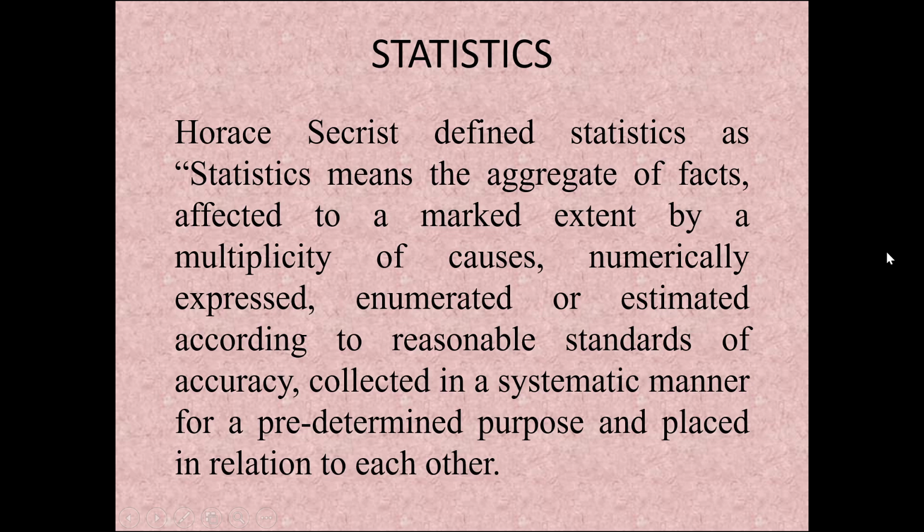Next one is it is collected in a systematic manner. The statistical data should be collected in an order. For example, if you have a series of questions like marital status, number of children, etc., the number of children question should not be put first and then the marital status question. First we have to ask about the marital status, then we ask about the number of children. So it should be in order.